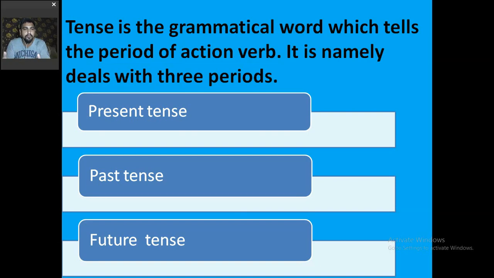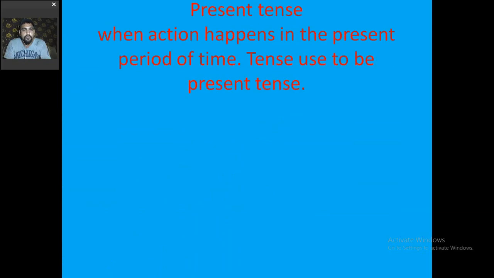Now we are going to talk about the tense. Talking about the first tense, that is the present period of time, that is present tense. So what is the present tense? When an action happens in the present period of time, the tense used is the present tense. Like right at the moment I'm teaching you, this action is going on in the present moment. I teach you regularly, that is a certain sort of category of the present tense.